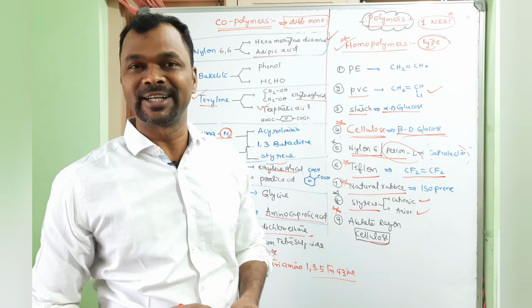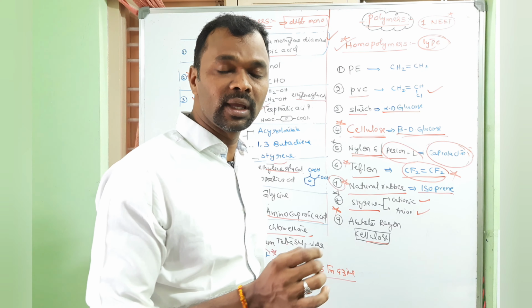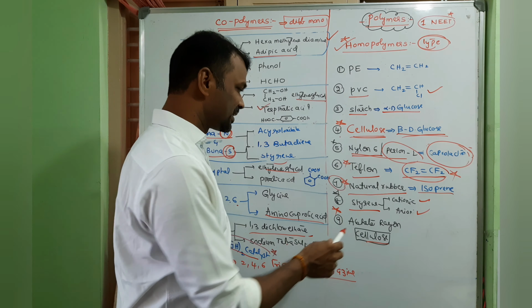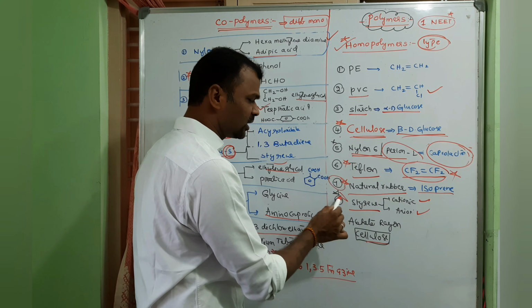Teflon is generally used for car as well as two-wheeler coating, and we are using it even in non-stick pans. Very important one is natural rubber. The monomer is isoprene. Its IUPAC name they are also going to ask, 2-methyl 1,3-butadiene. Styrene, which is very important, undergoes both cationic as well as anionic polymerization. This is important. Acetate rayon is a modification of the cellulose.